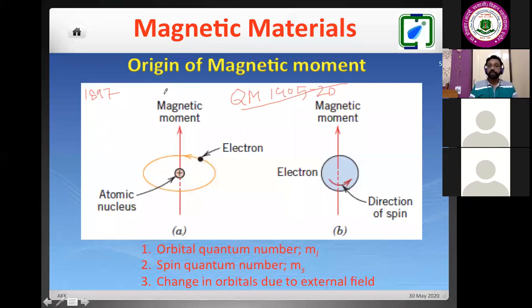So we can consider that in one atom, suppose there is a contribution of one electron. This one electron, I can say, is nothing but my north pole and this is my south pole. Similarly here. Now, if we consider this atomic structure in terms of quantum mechanics, we know that there are certain orbitals, shells, subshells and so on. There are four quantum numbers: n, l, Ml and Ms. This Ms is the spin quantum number, and Ml is the orbital magnetic quantum number.